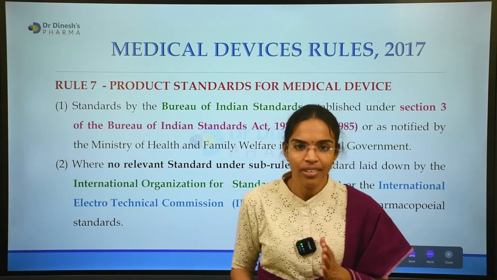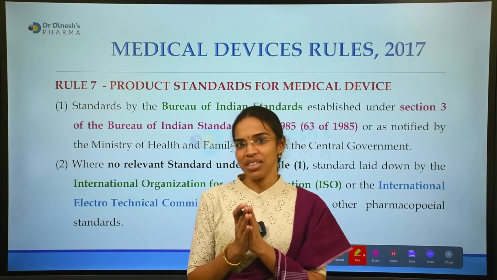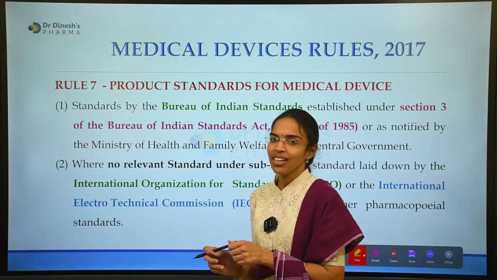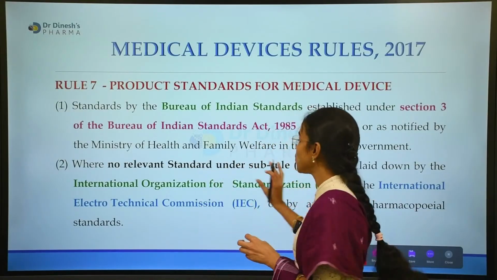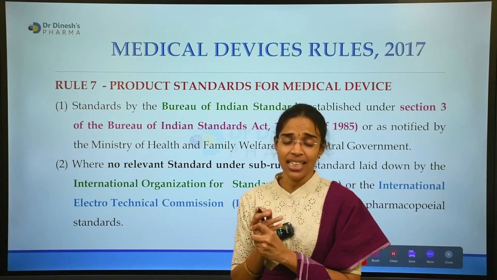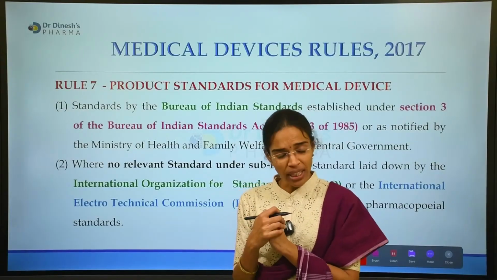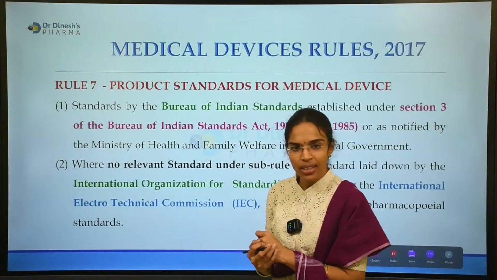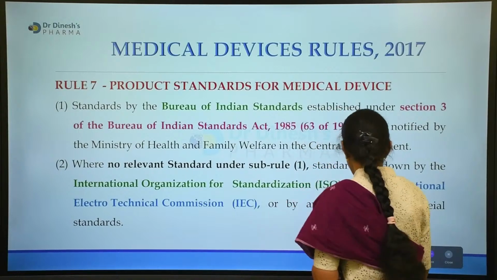Wherever we are going, whatever we are dealing with, there will definitely be certain exceptions. So coming to the exceptions in Rule 7, subclause 2 of Rule 7, there are certain exceptions. When there is no relevant standard under BIS for a particular medical device, that has to be licensed and for which a standard has to be established.